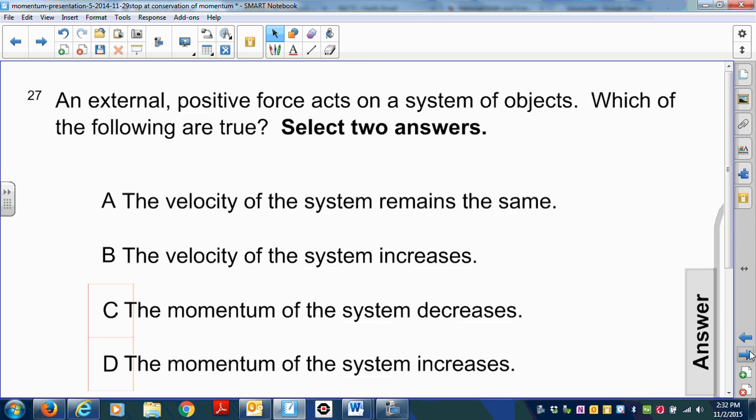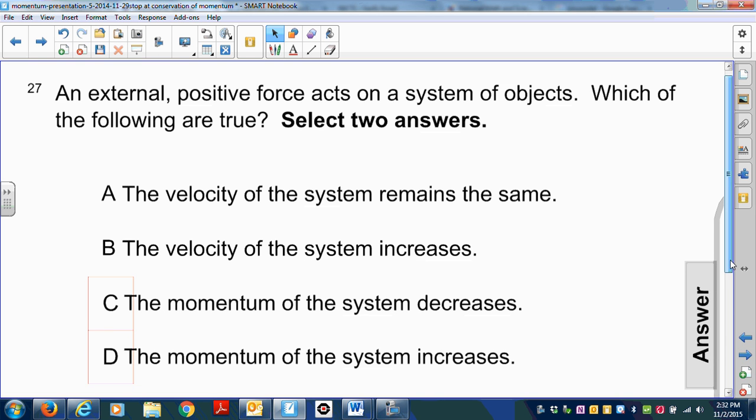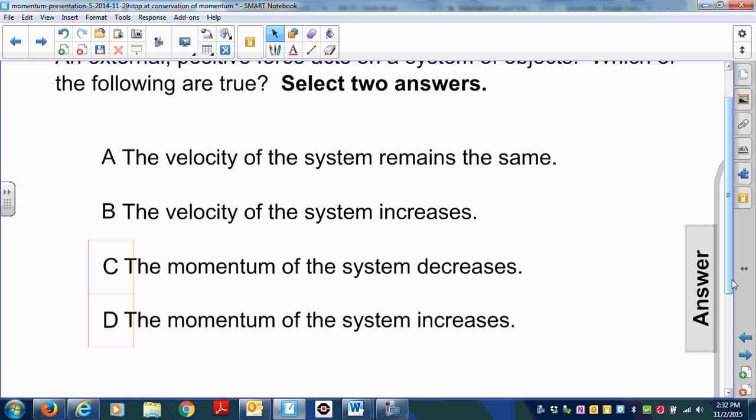An external positive force acts on a system of objects. Which of the following is true? There are two answers that you need to select. Is it A, the velocity of the system remains the same; B, the velocity of the system increases; C, the momentum of the system decreases; D, the momentum of the system increases? Pause now and select your answer.